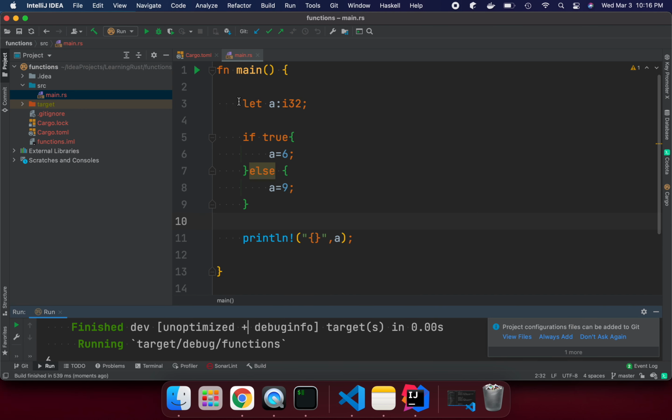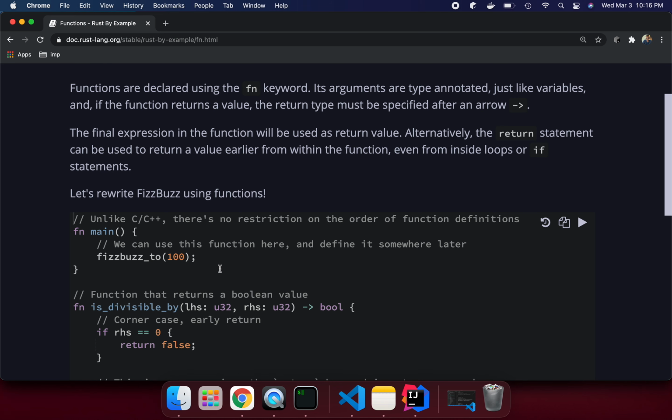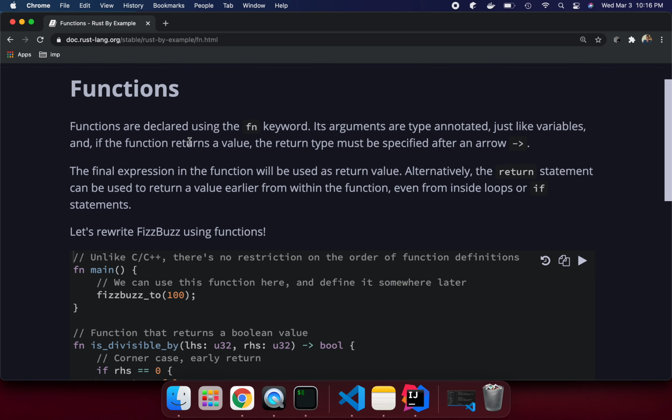Let's talk about functions, how we can declare or create a function in the Rust programming language. I already opened one official site, but before that I wanted to share something. Functions are declared using the fn keyword, a shortcut for function. Its arguments are type annotated, we must give the type, just like variables.